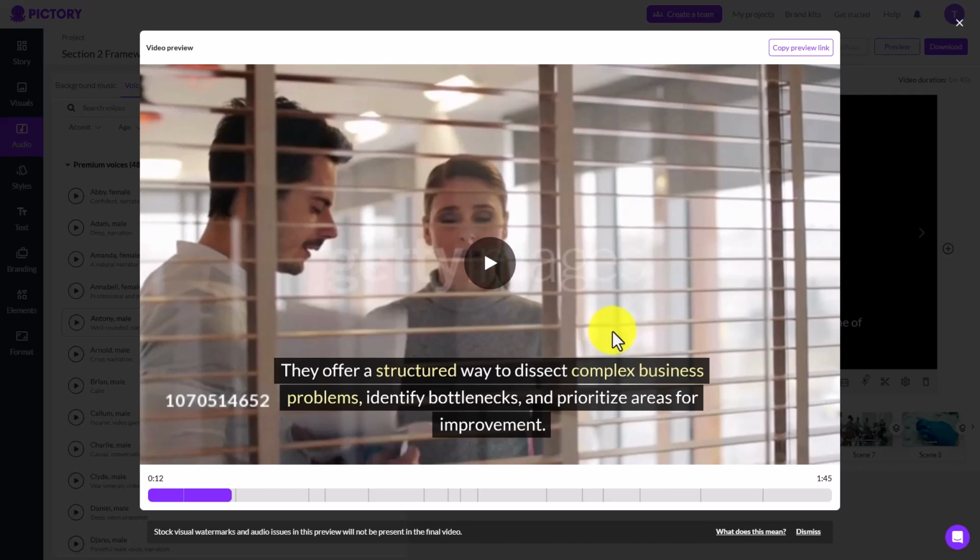So Pictory will go through the process of matching up your audio with your text. And all of that happens inside of Pictory. So if you find that the AI doesn't work in the audio that's produced, you'll need to try to work those issues out in the script.